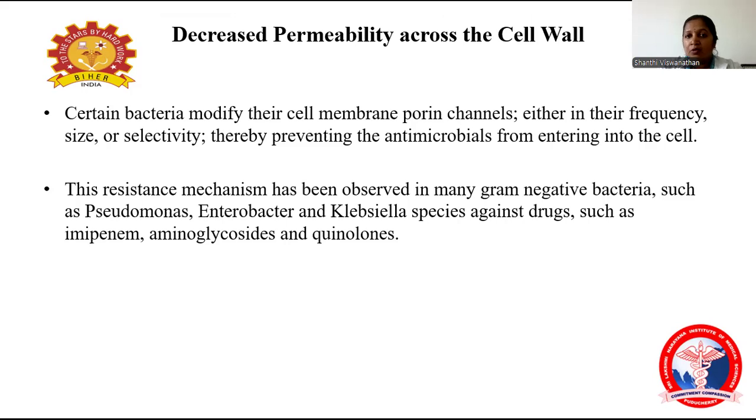So decreased permeability across the cell wall. Here certain bacteria change the cell membrane porin channel, either in size or shape, preventing the entry of antimicrobial agents into the cell.